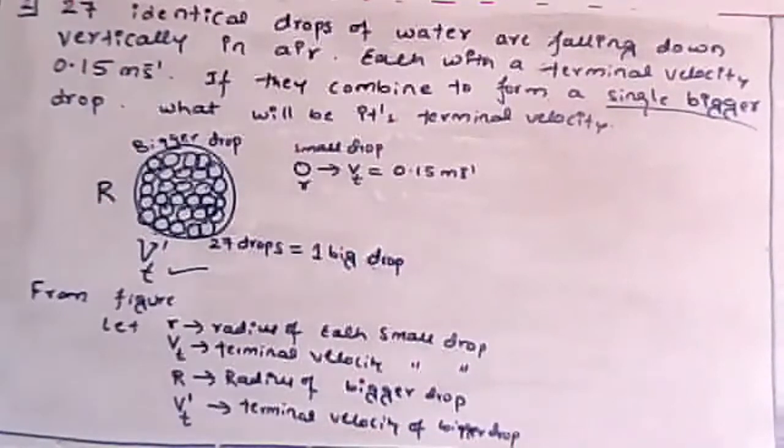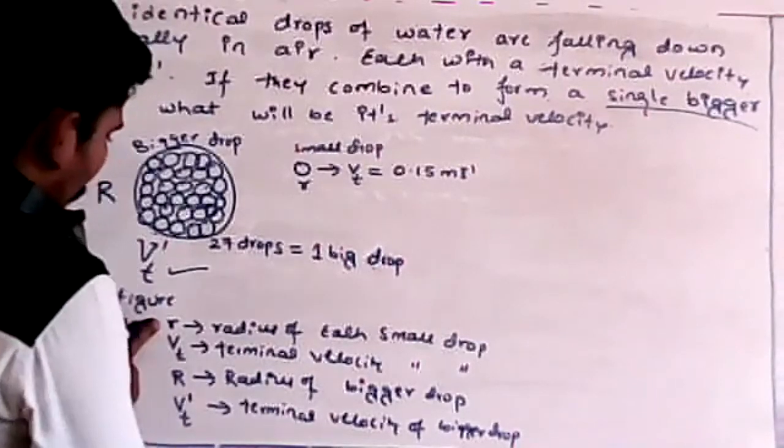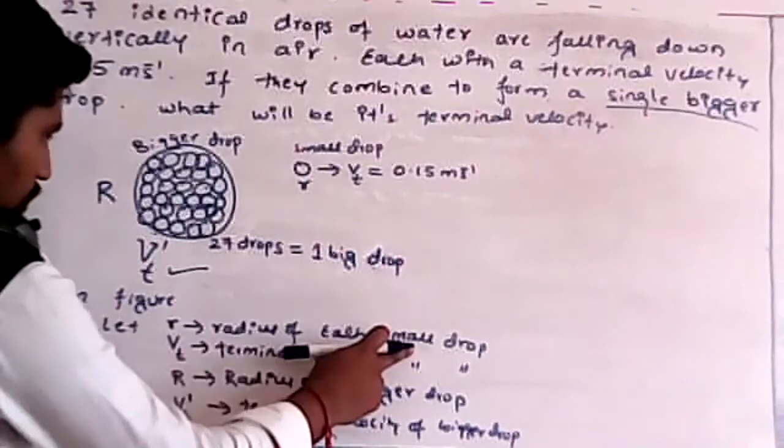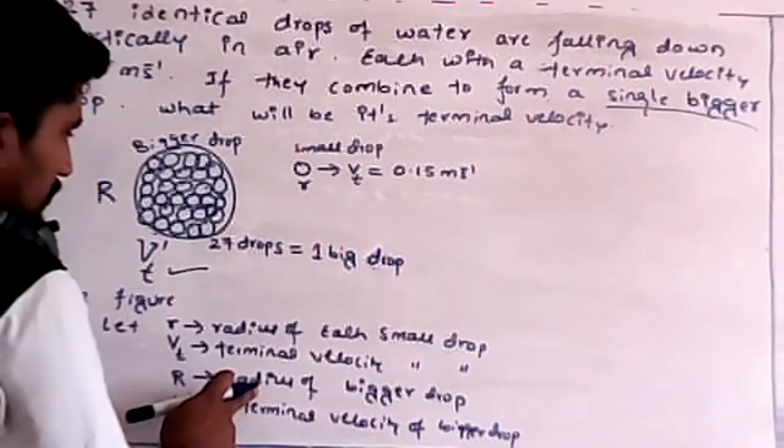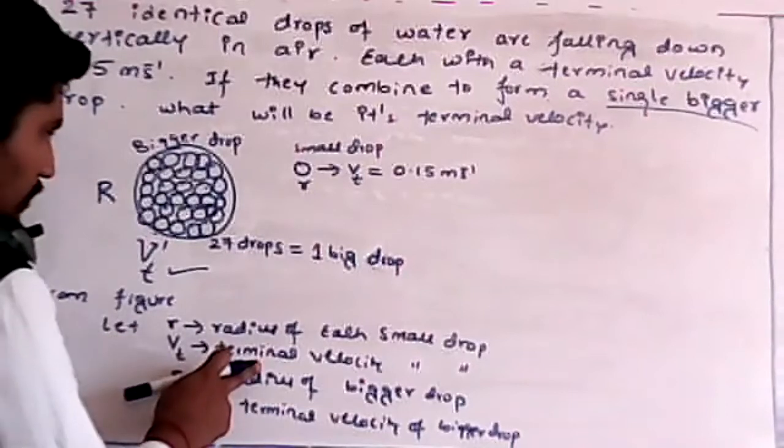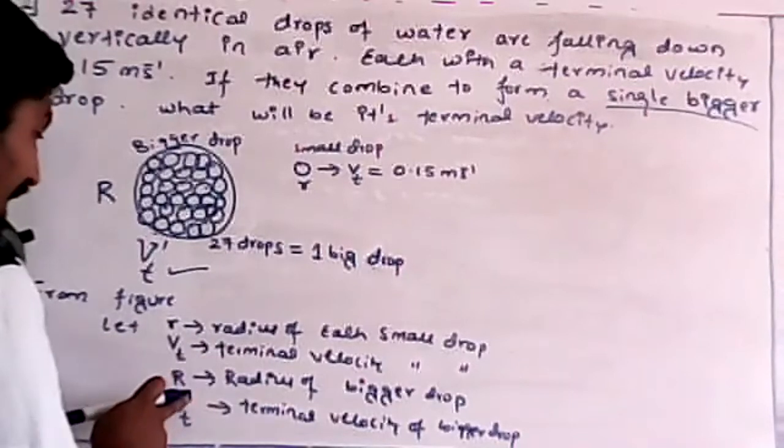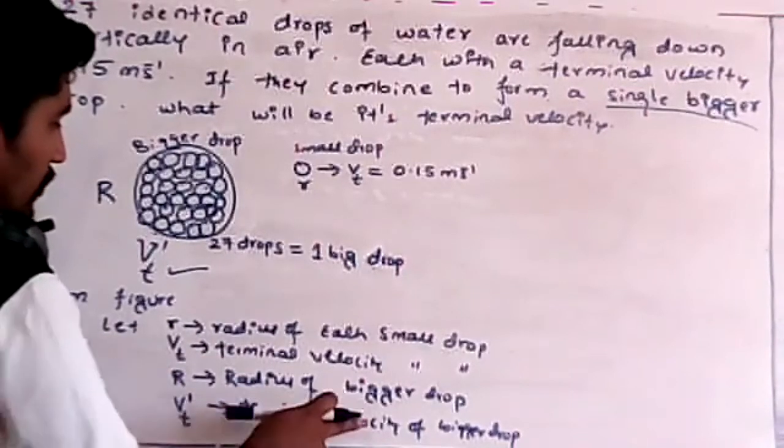Yes students, just try to understand. This is so simple. Now remember, small r is the radius of the smaller drop, capital R is the radius of the bigger drop, Vt is the terminal velocity of the smaller drop, Vt dash is the terminal velocity of the bigger drop.